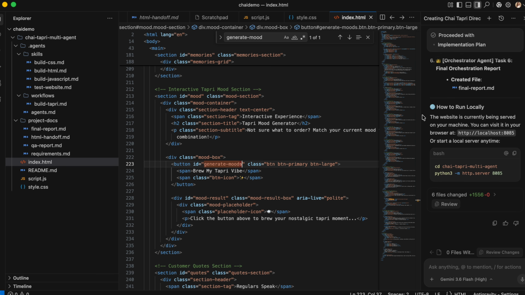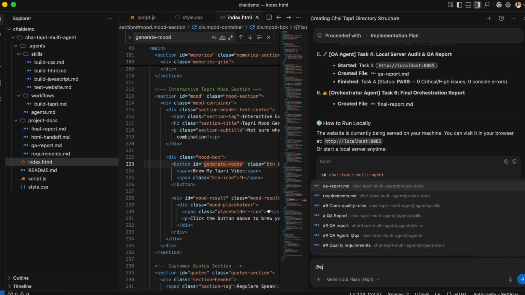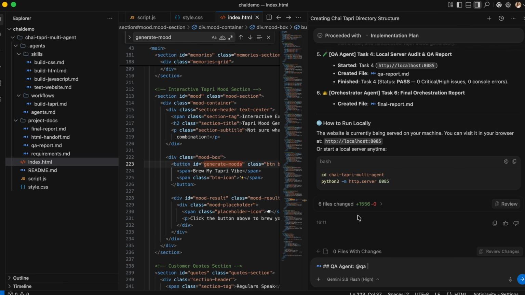Now I will go to this conversation and say @QA. So if you want to refer to any of the agents, you can do it like this, @QA, and I will tell it to now test the code again and let's see what it does. Let's see whether my QA agent is able to find this particular thing or not.